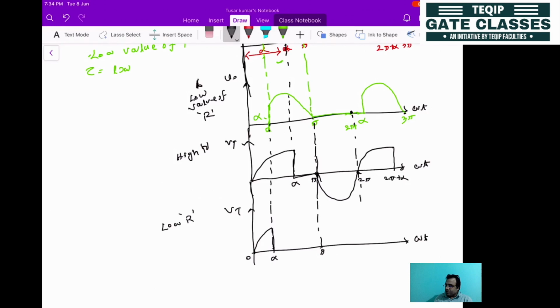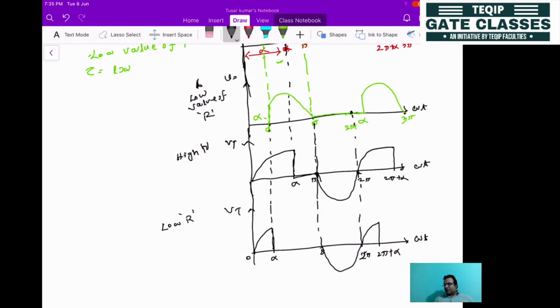Then pi to 2 pi it will be the reverse voltage. Then after that it will be the less reflection of this one. So this is 2 pi and this will be 2 pi plus alpha. This is just for your information, how the Vt will be.